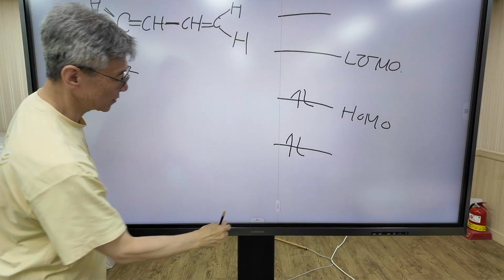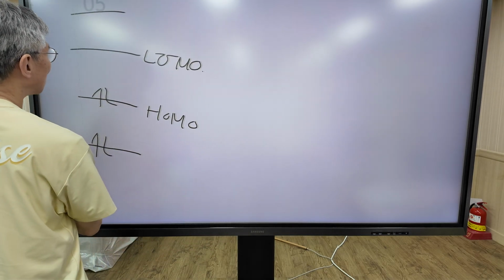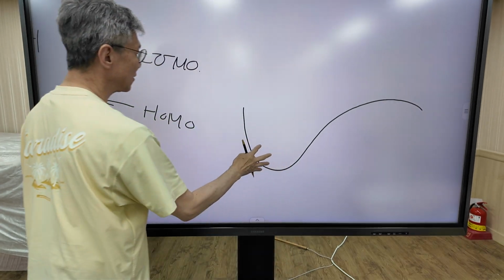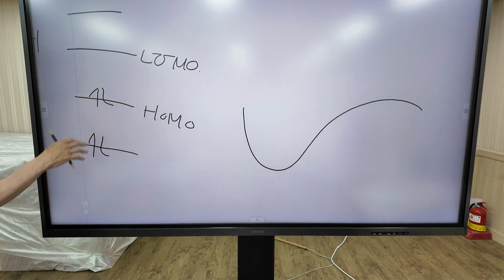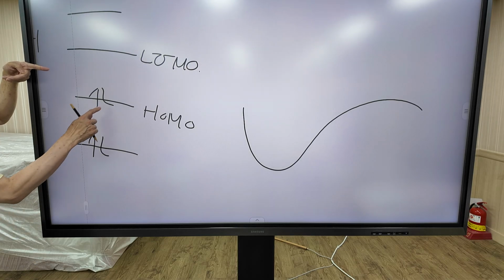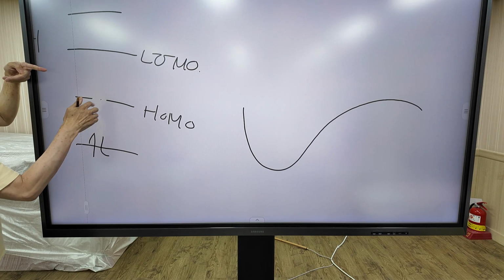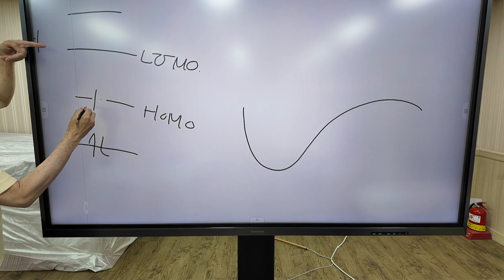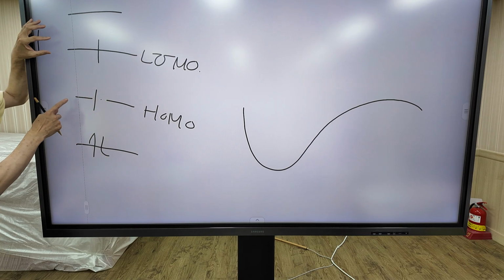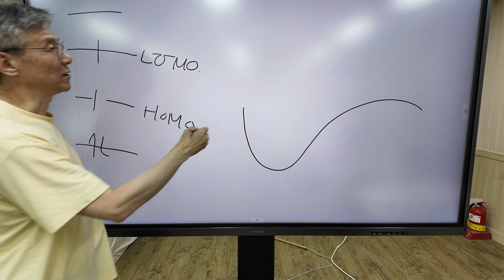With this configuration, I can draw a potential energy curve. This potential energy curve corresponds to this configuration. When I irradiate UV visible light, the electron in the HOMO is promoted to the LUMO. So the electron configuration is changed, and with this electron configuration, we can draw another potential energy curve.